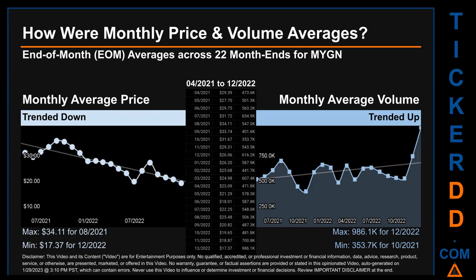The maximum end-of-month average price was $34.11 for 08-2021 while the minimum was $17.37 for 12-2020. Looking at volume, 12-2020 and 10-2021 respectively saw the highest and lowest monthly average volume at 986.1 thousand and 353.7 thousand.